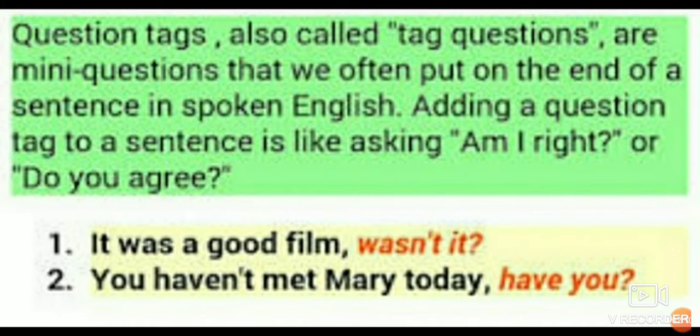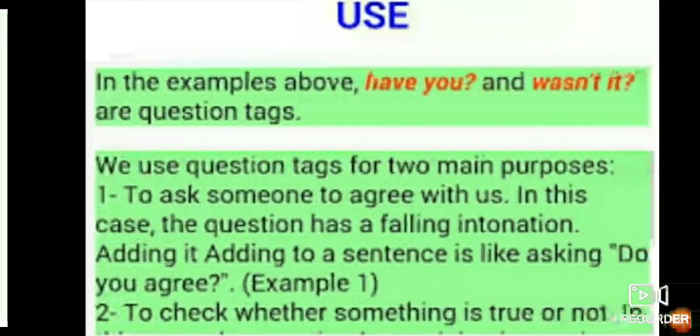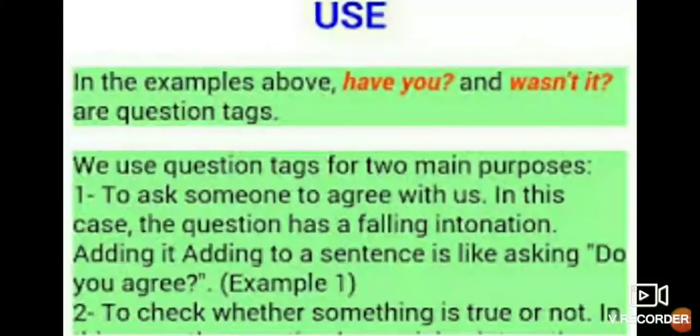It is a small addition to a statement for getting the confirmation. It was a good film, wasn't it? You haven't met Mary today, have you? In the examples above, "have you" and "wasn't it" are question tags.